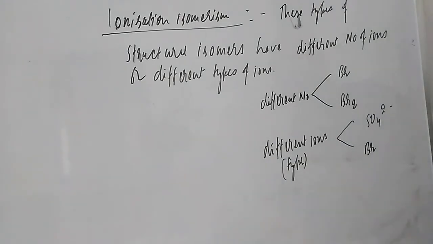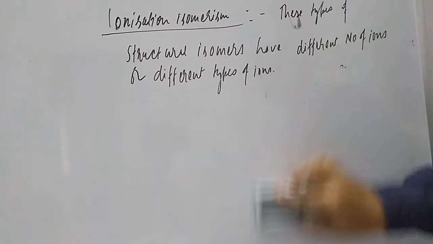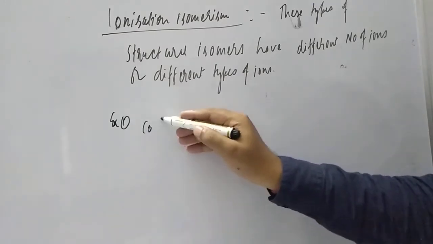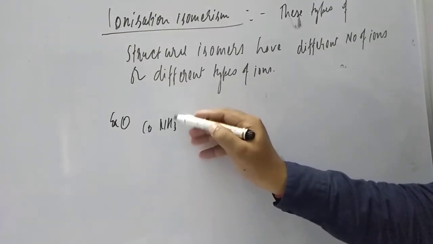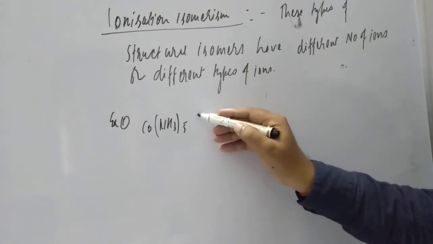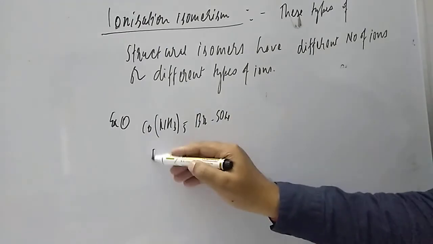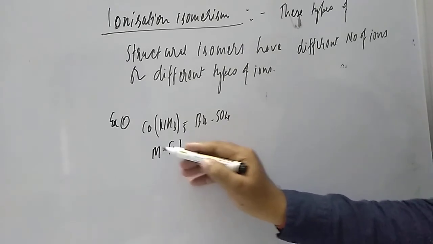Now let us understand with the help of an example. I hope the definition will be clear to you. Take example number 1. We are having Cu(NH3)5Br SO4. This is the molecular formula.